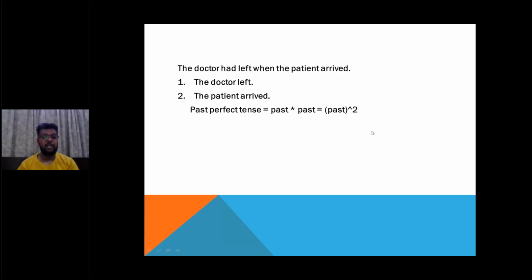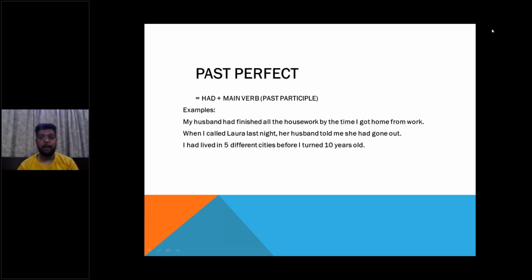My husband had finished all the housework by the time I got home from work. So both things happened in the past. The husband had finished all the household work and then wife came. Both incidents happened in the past, but they are in chronological order.